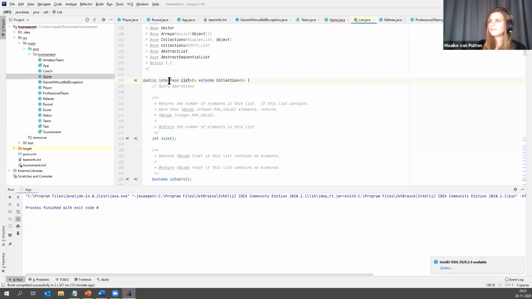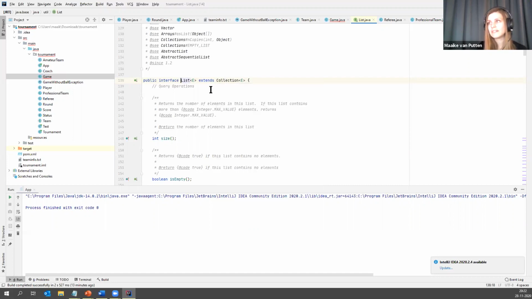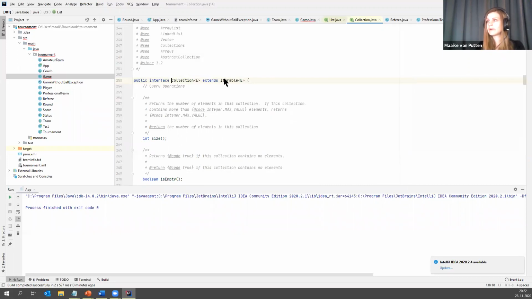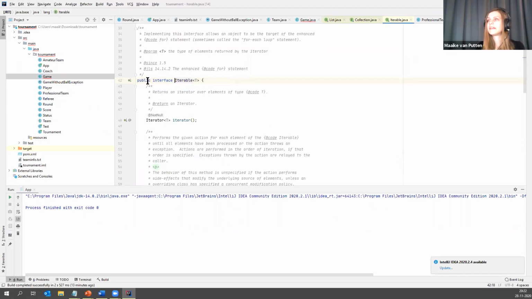So here we see it's an interface and it's actually extending another interface. So classes cannot extend interfaces, but interfaces can extend other interfaces. And if we go to the collection framework, we can see that it extends yet another interface, Iterable. And here's the interface Iterable. And it actually has lots of child classes too.